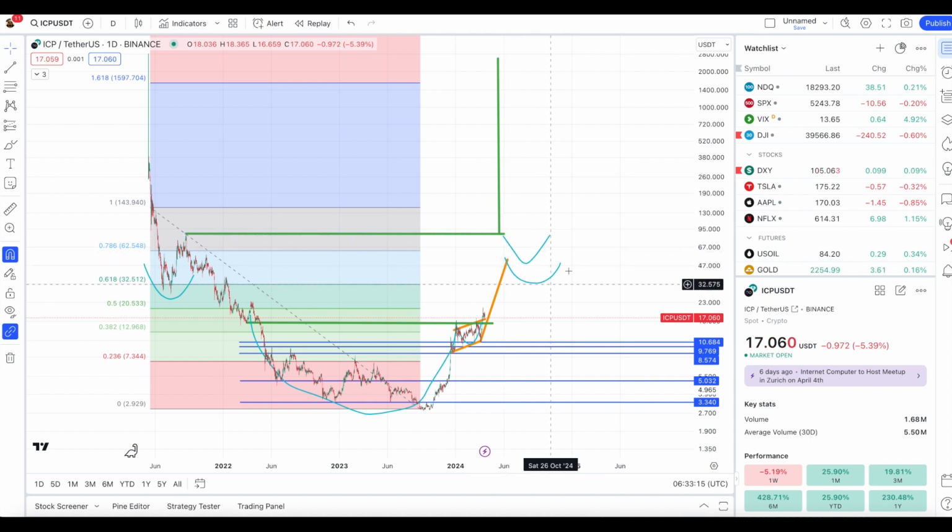But if we get rejected by this, you can't deny the fact that we have this huge inverse head and shoulders pattern that could be playing out.